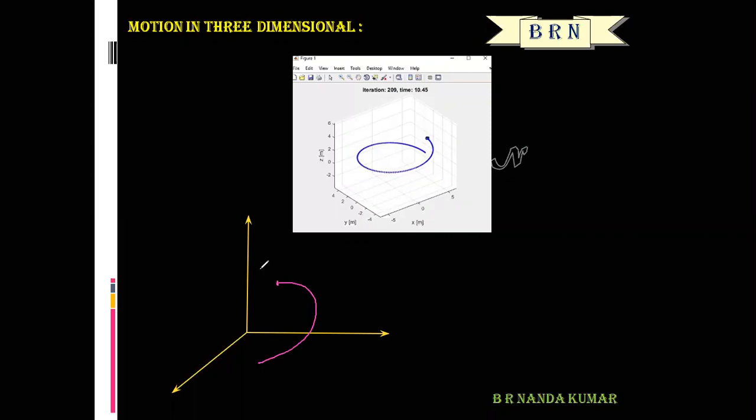Here the position is (x1, y1, z1), and here the position of the particle is (x2, y2, z2). So the change in position of the particle can be determined by using three Cartesian coordinates: x, y, z. The motion of a butterfly in search of honey is an example of motion in three dimensions. Okay, thank you.